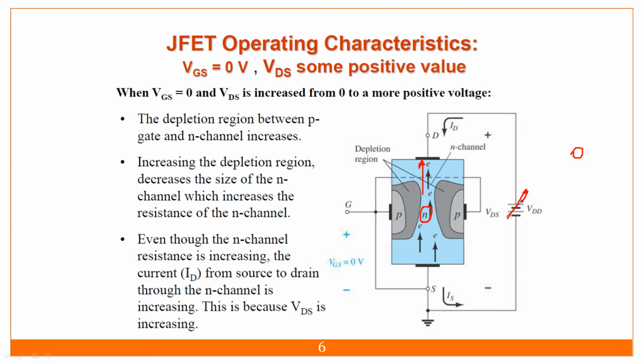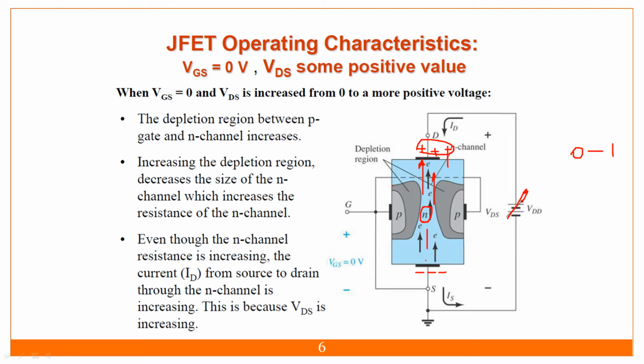If I change my voltage from 0 to, suppose, 1 volt, here I am having positive potential, and at this point I am having negative potential. Negative and electron are the same polarity, so that will get repelled. And here I am having positive potential, so overall the electrons will get attracted at this place.